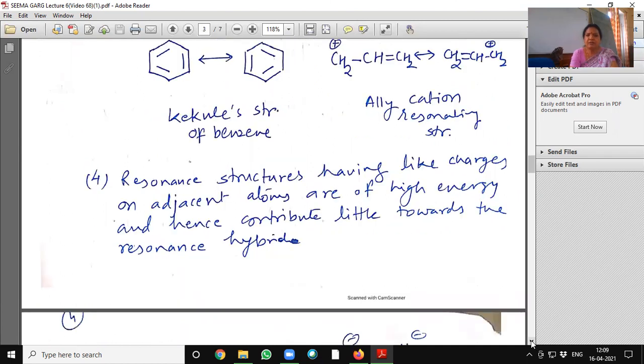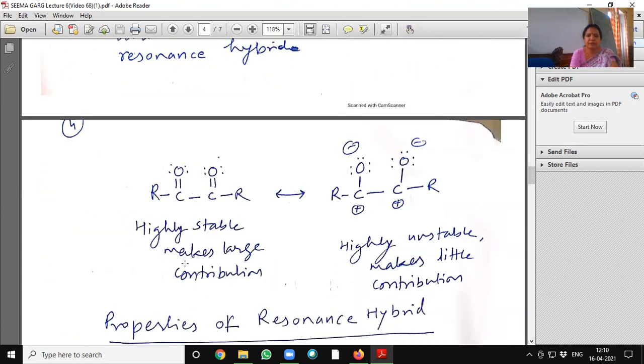Resonance structures having like charges on adjacent atoms are of high energy and hence contribute little towards the resonance hybrid. See here, this is highly stable due to this type of resonance hybrid.